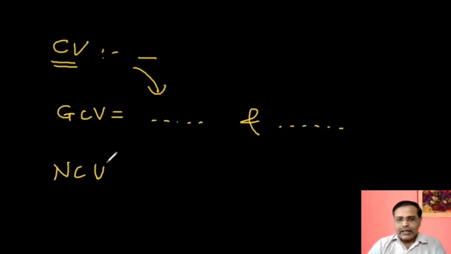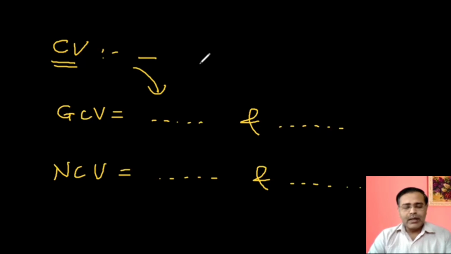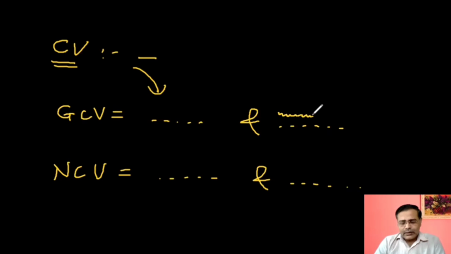Similarly, when we have to write the definition for net calorific value, again we have to copy the definition of calorific value, and then some part is to be written. So what part is to be written? We'll see that. I will tell you in short. If you are saying that calorific value is the amount of heat liberated during combustion of fuel by burning or combustion of unit mass or unit volume of fuel at STP in presence of oxygen, and the products of combustion are cooled to 15 degrees Celsius, and that heat is also collected.